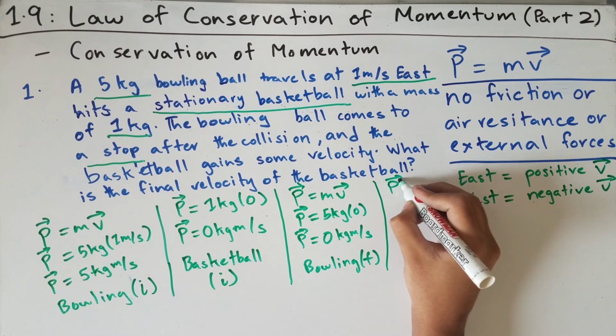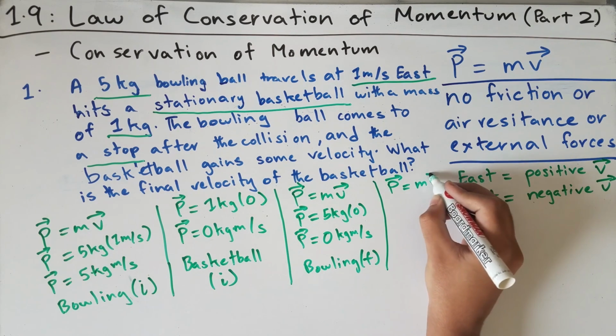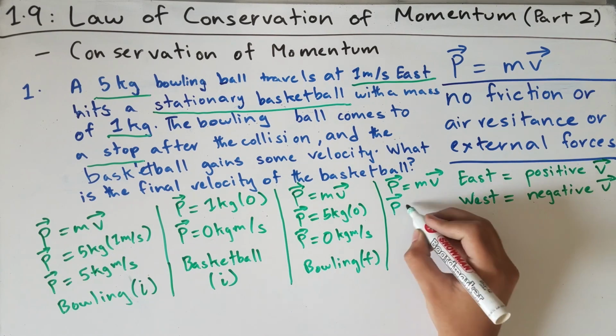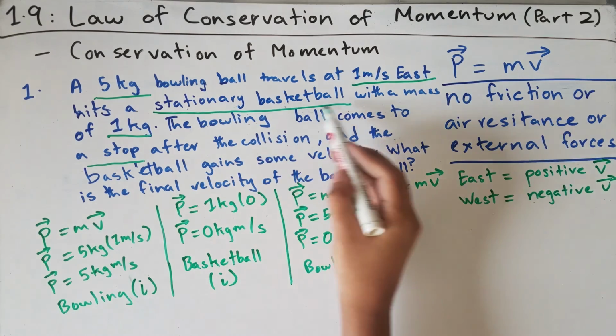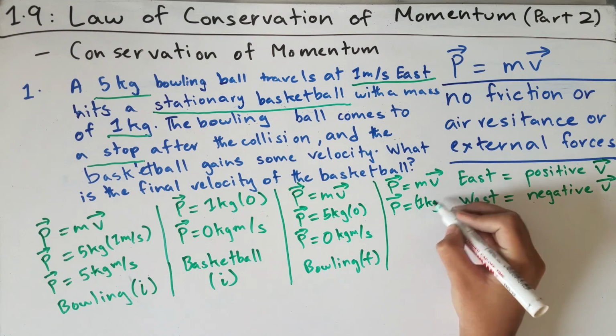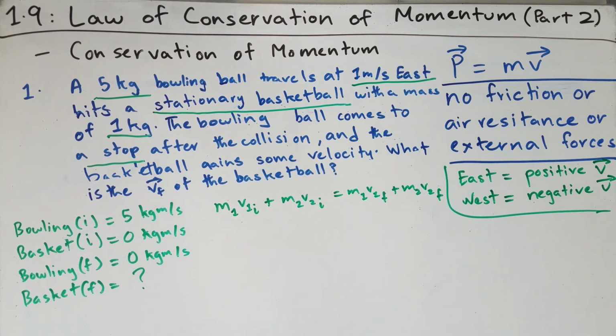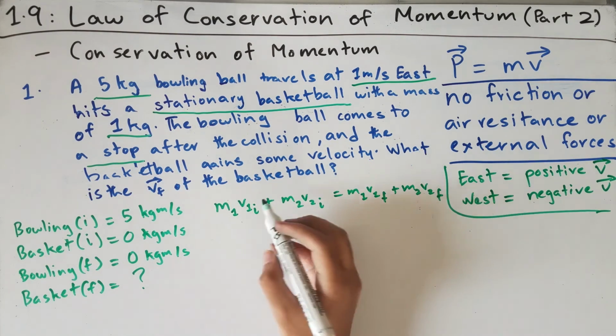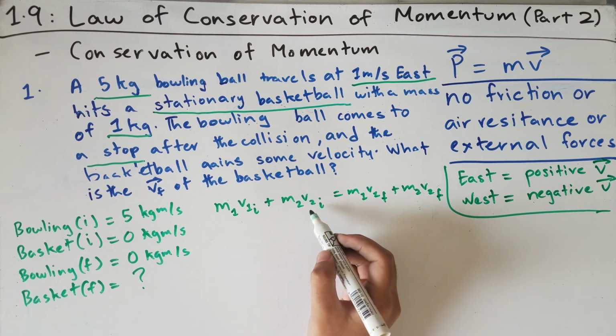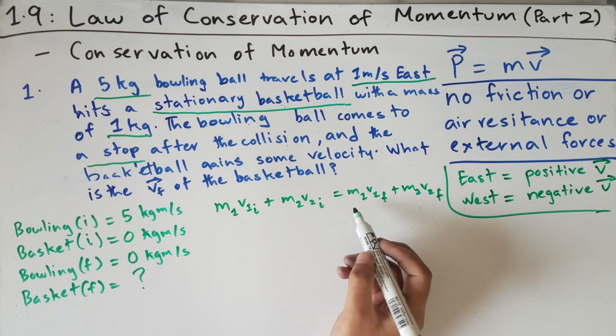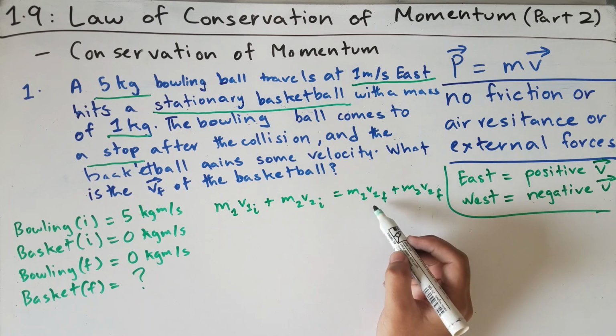Well, we know that the momentum of the basketball in its final state would be its mass times the velocity. We know that the mass of the basketball is 1 kilogram, and the velocity is unknown. We know that the formula for the law of conservation of momentum is the first momentum plus the second momentum of the initial system equals the final momentum of the first ball plus the second ball.